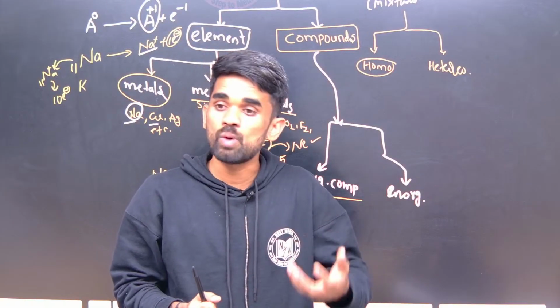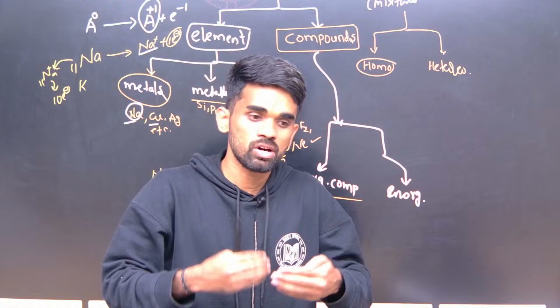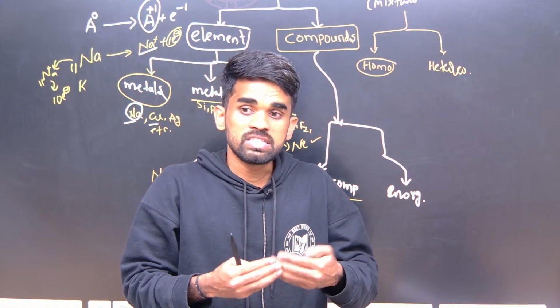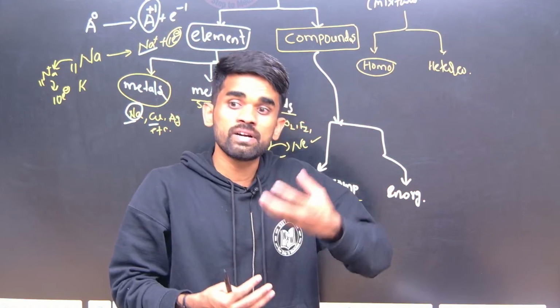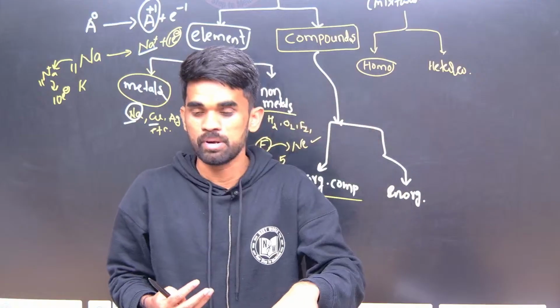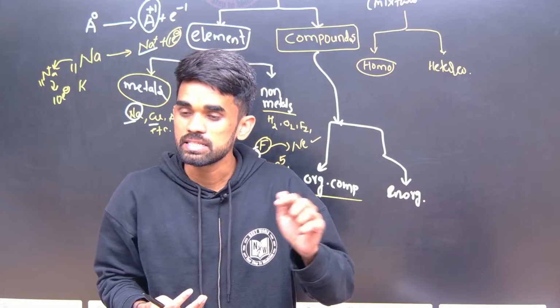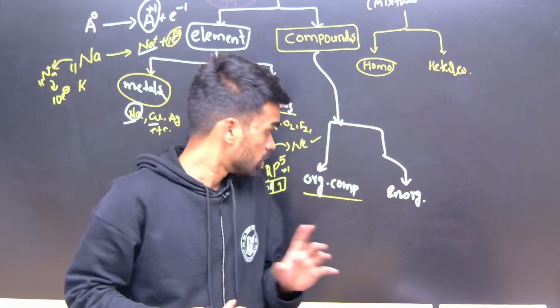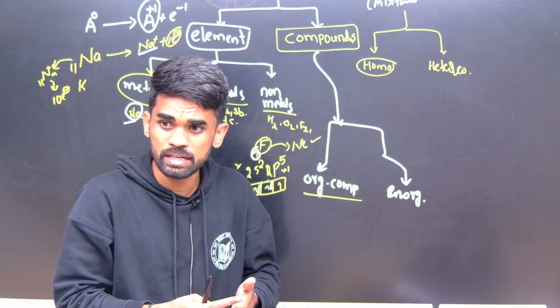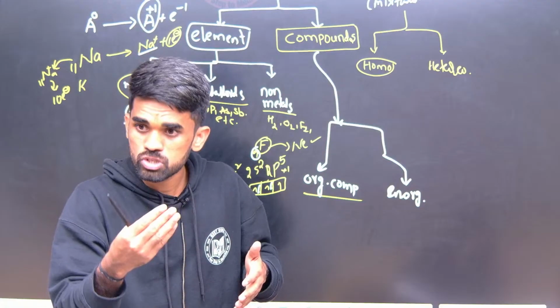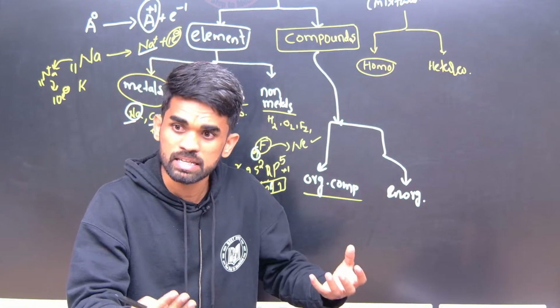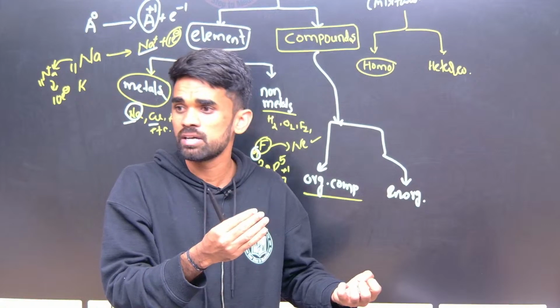But later on, as experiments went on, scientists discovered some organic compounds in the lab. The first organic compound synthesized is urea, which was made within the lab. After that, it was accepted that organic compounds not only exist in living things but can also be synthesized in the lab.